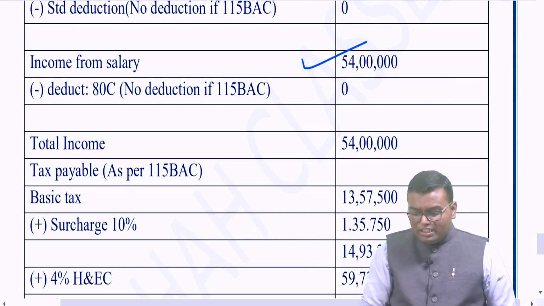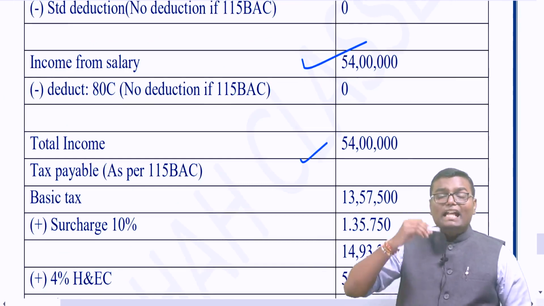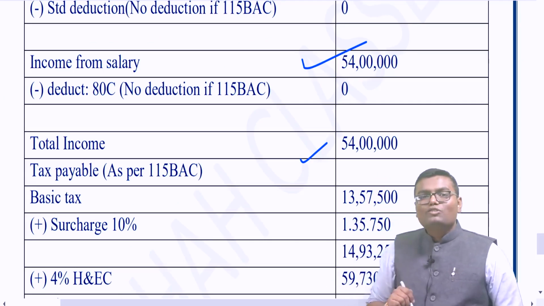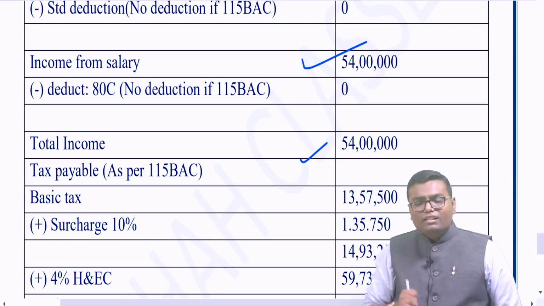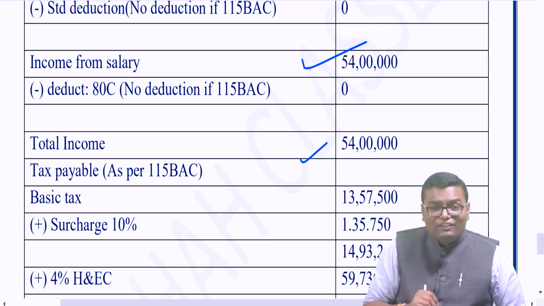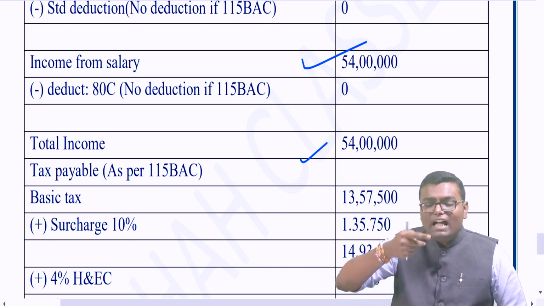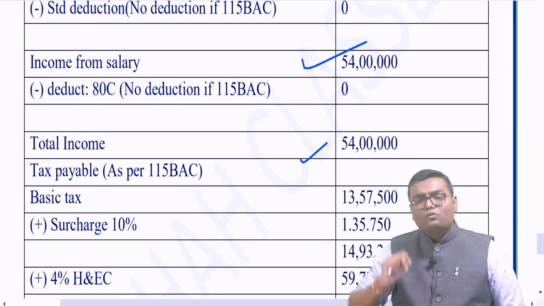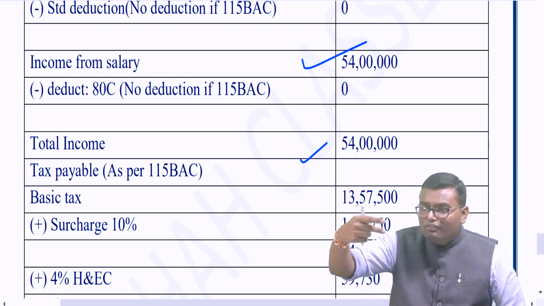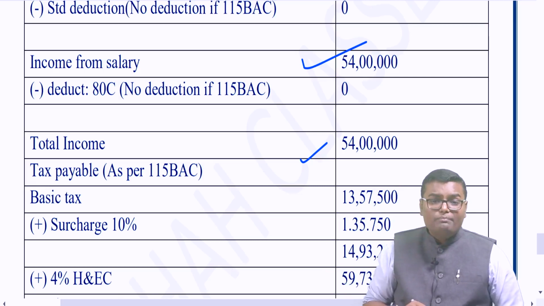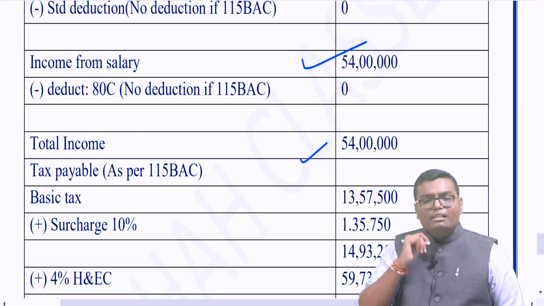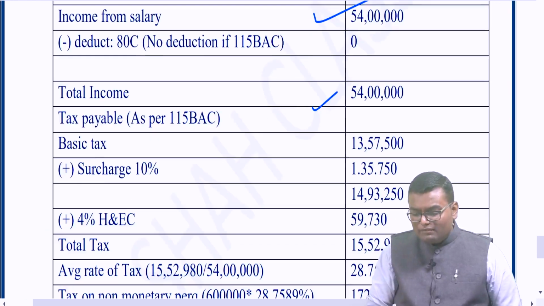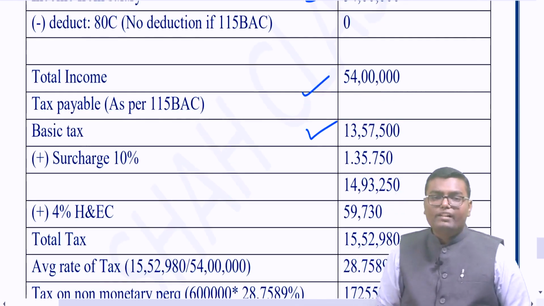So I have to compute, being an employer, the total tax payable of the employee. First of all, total income is 54 lakh. On that I have to apply slab rate as per 115BAC: up to 2.5 lakh nil, 2.5 to 5 lakh 5%, 5 lakh to 7.5 lakh 10%, 7.5 lakh till 10 lakh 15%, 10 lakh to 12.5 lakh 20%, 12.5 lakh till 15 lakh 25%, above 15 lakh 30%. If I calculate according to that, my basic tax will come to 13,57,500.